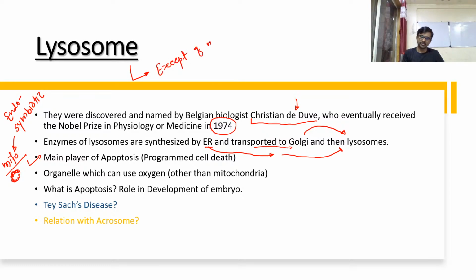Except for mitochondria, lysosome can use oxygen. The facility of using oxygen is only with the mitochondria, except for lysosome. That means lysosome is the second organelle in our cell which can use oxygen. This oxygen is used by a lysosome to synthesize ROS, reactive oxygen species.